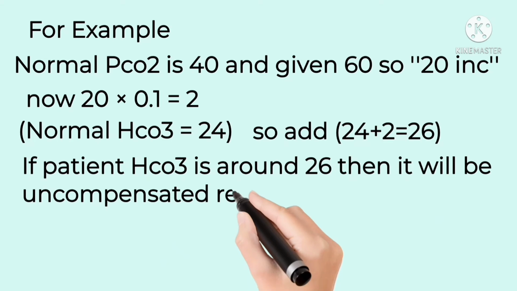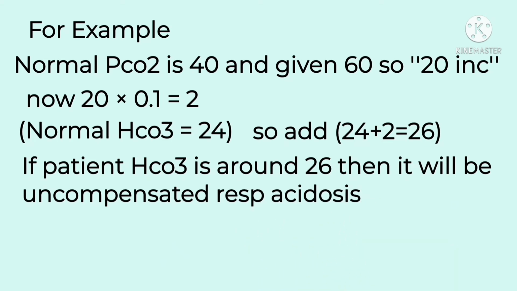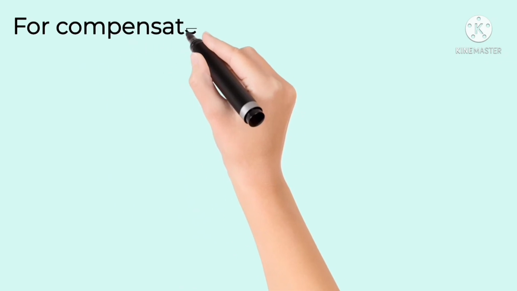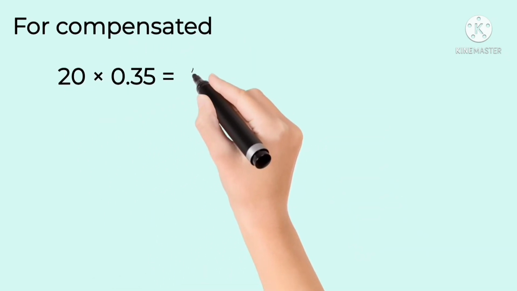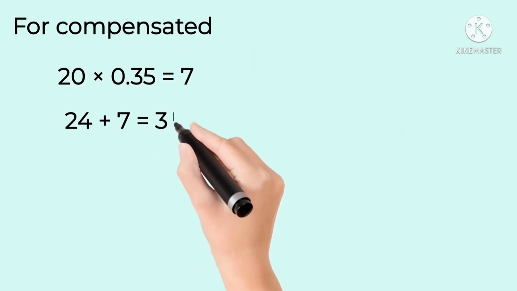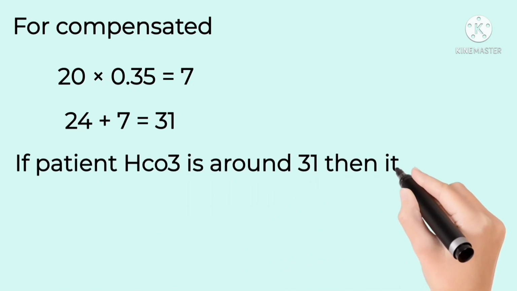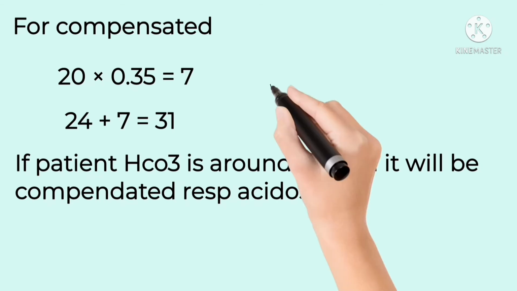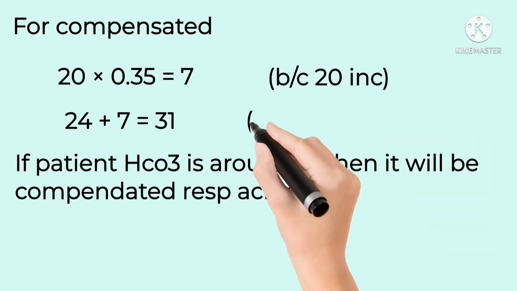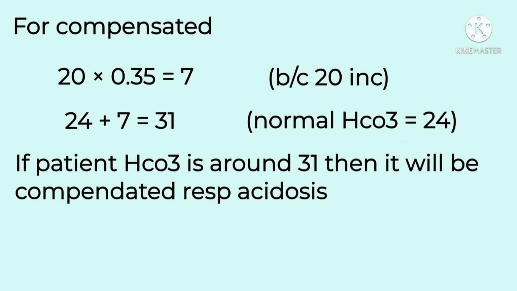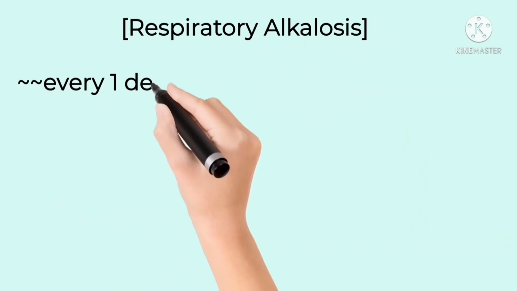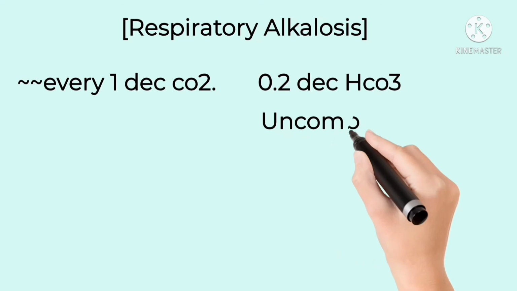For compensated, multiply 20 by 0.35, that will be 7. As we know, normal bicarb is 24, so add 24 and 7, it will be 31. Thus, if patient bicarb is around 31, then it will be compensated respiratory acidosis. For respiratory alkalosis, every 1 decrease in CO2, there is a 0.2 decrease in bicarb, and for compensated, every 1 decrease in CO2, there is a 0.5 decrease in bicarb.